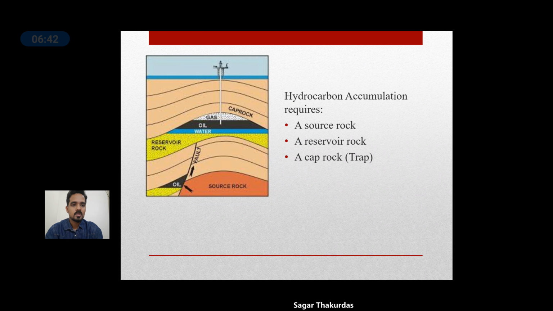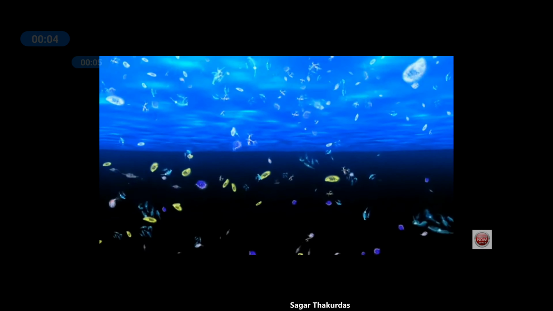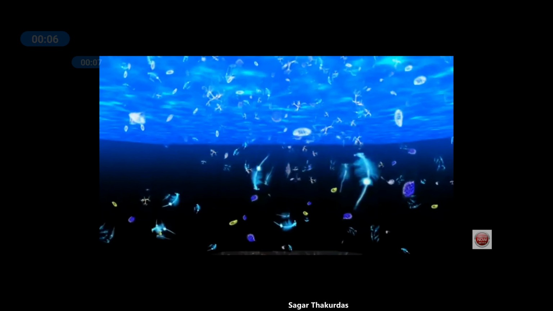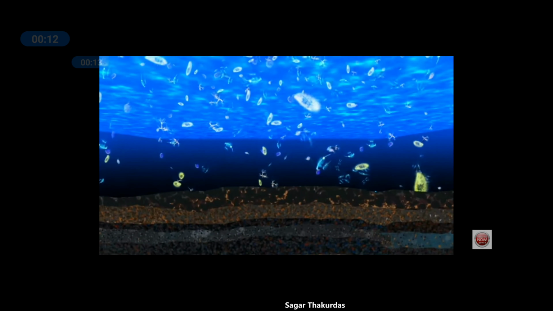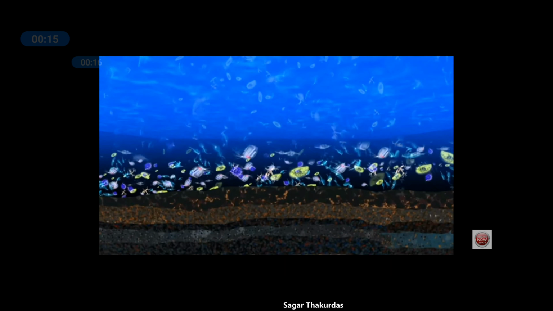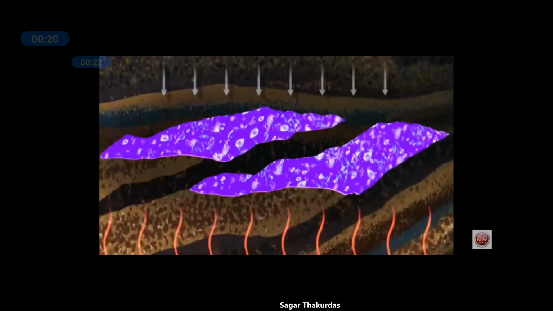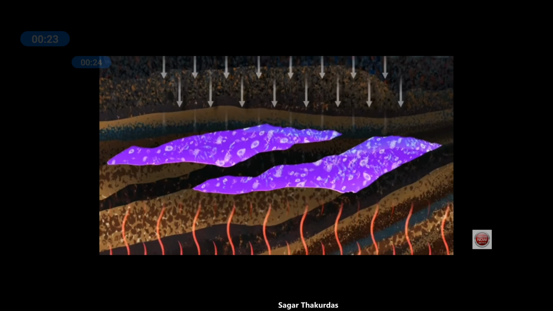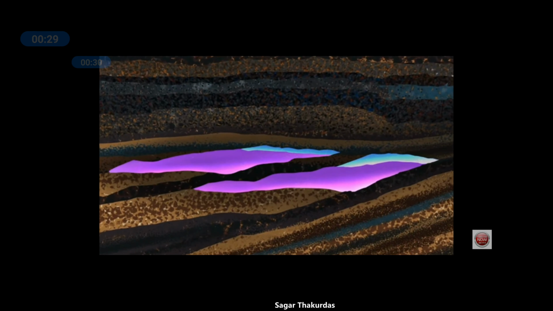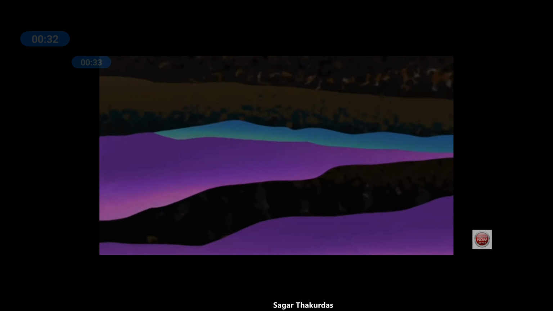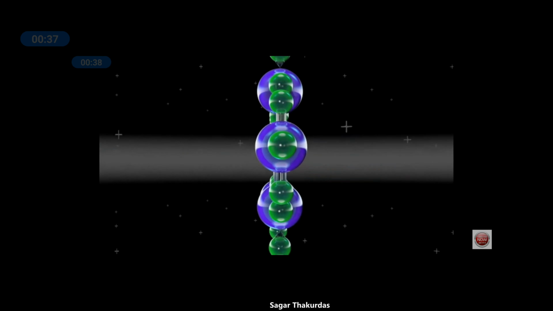Now before we go to this, I'll show you one animation. Formation of oil and gas takes millions of years. It begins with the settling of algae, plants, and remains of organisms, and this organic matter under anaerobic condition is converted into kerogen as shown here, and with increasing temperature and overburden pressure, this kerogen is converted into oil or gas. So this oil or gas is nothing but a hydrocarbon which consists of hydrogen and carbon.